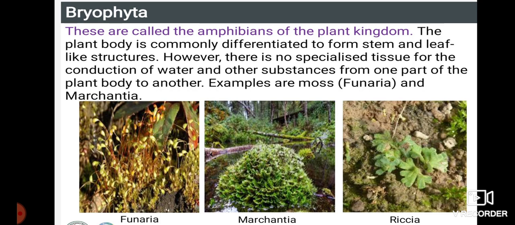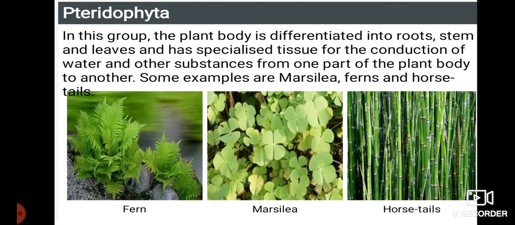These are the classes of plants where we didn't find any transportation, because the body has not much differentiation and no well organization in the body. The next thing we have is Pteridophytes. This is the first group of plants to possess xylem and phloem, that is, conducting tissues.